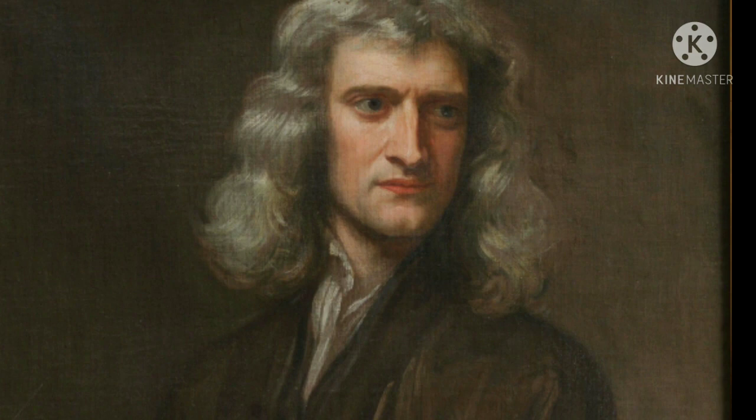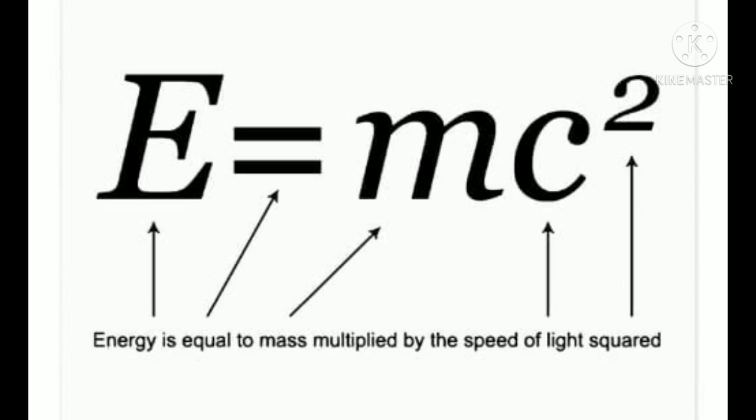Okay, next we are going to learn about Albert Einstein. Do you know who is the father of modern physics? Yes, Albert Einstein is the father of modern physics. He was a German physicist and widely acknowledged to be one of the greatest physicists of all time. And also he is best known for his equation E is equal to mc square. So E is the energy, m is the mass of an object, and c is the speed of light, or velocity of light.